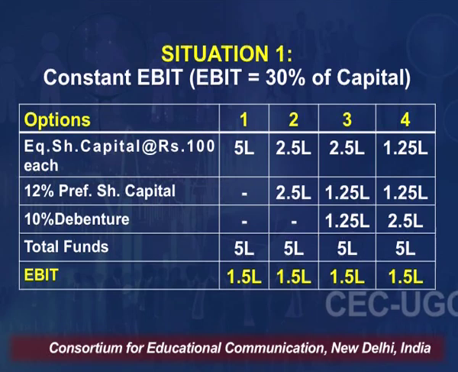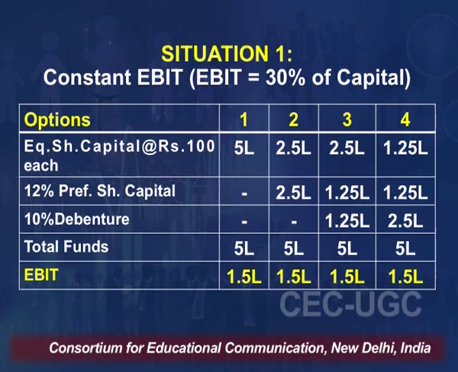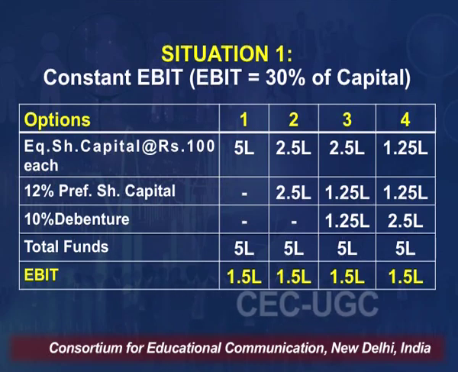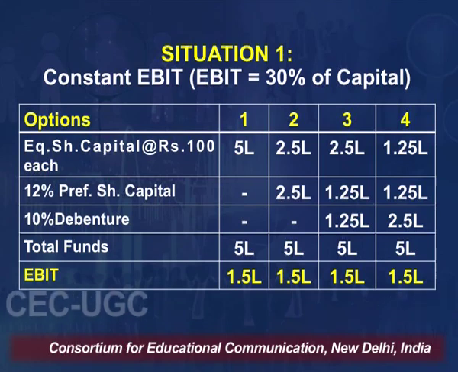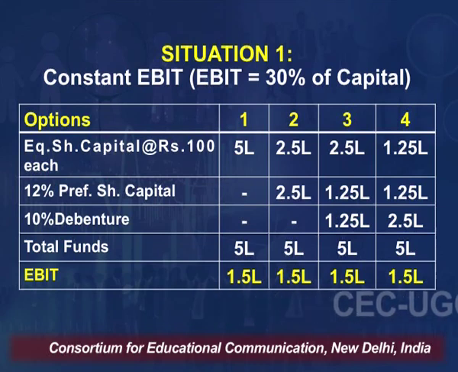and the total funds are equal to 5 lakh rupees. Option 2, where 50% of funds are raised from equity shares and 50% from preference share capital. So, 2,50,000 from equity share and 2,50,000 from preference shares, and the total funds in this case also will be 5 lakh. Then option 3, where we have raised 50% funds from equity share capital, that is 2,50,000, 25% from preference share capital, that means 1,25,000, and 25% from debentures.